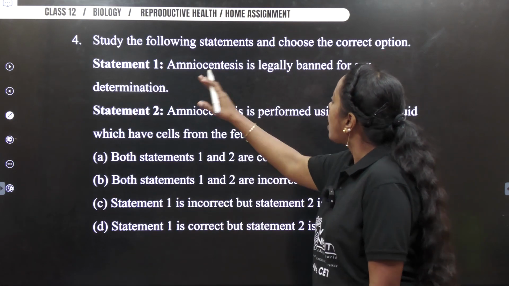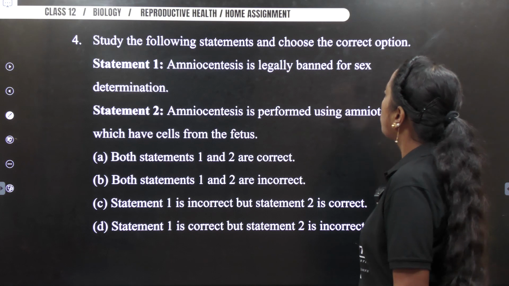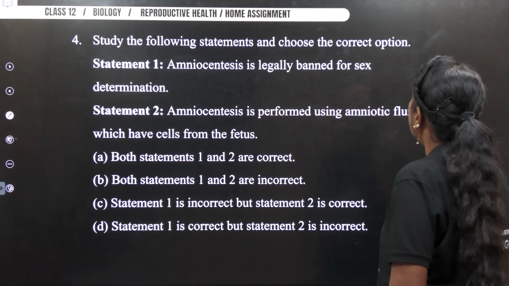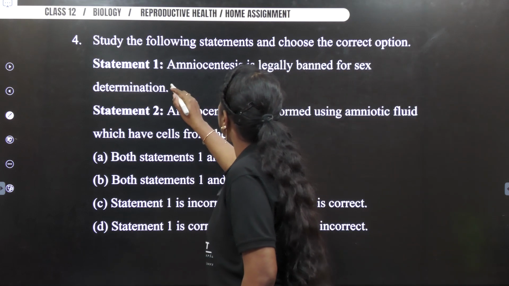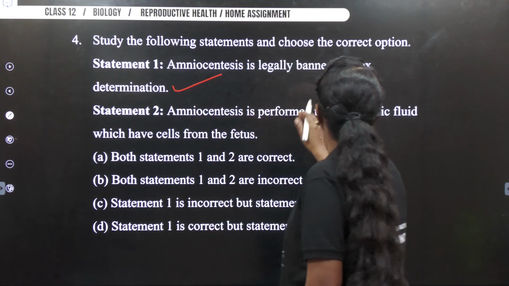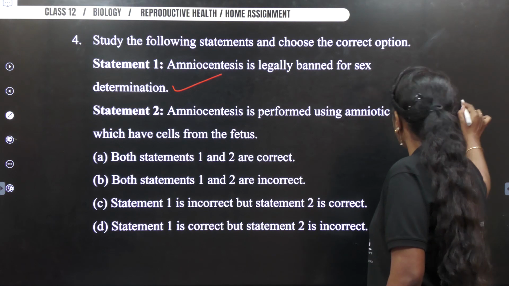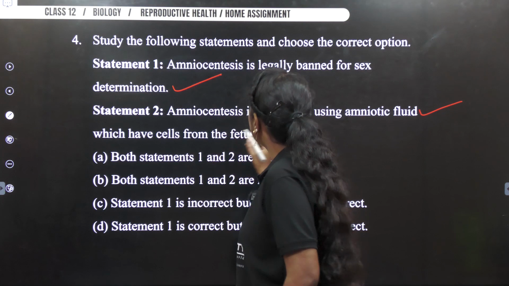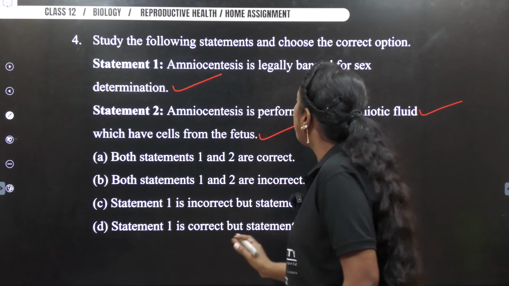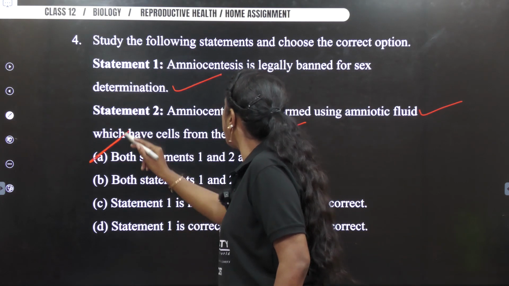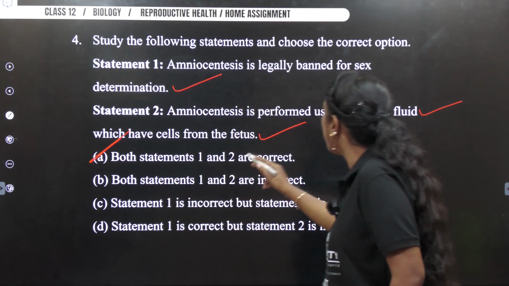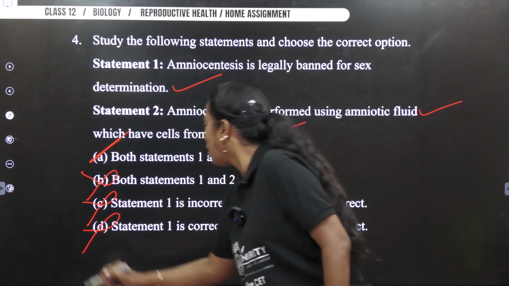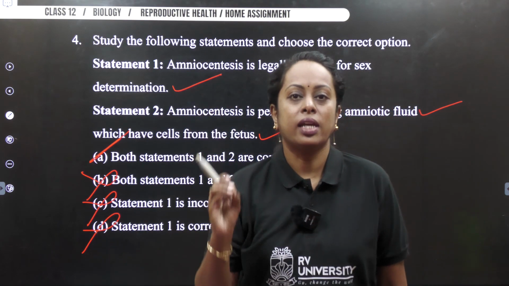Next. Study the following statements and choose the correct option. Okay. Amniocentesis is legally banned for what? Sex determination. Very true. Amniocentesis is performed using amniotic fluid. Very true. Which has cells from the fetus. True. Both the statements are true. So I'm going to mark option A as the right answer because both statements 1 and 2 are correct. So B becomes wrong, C becomes wrong, D becomes wrong. So the answer is option A.